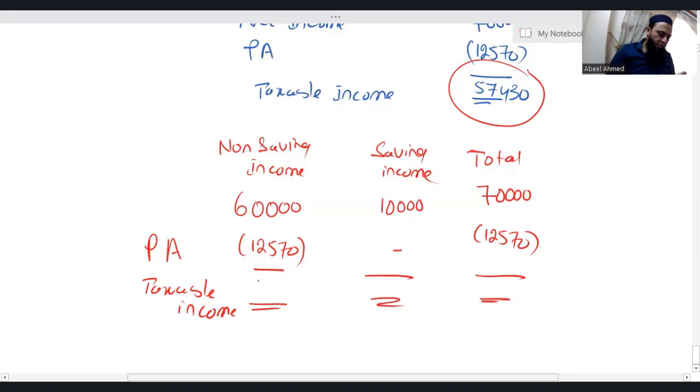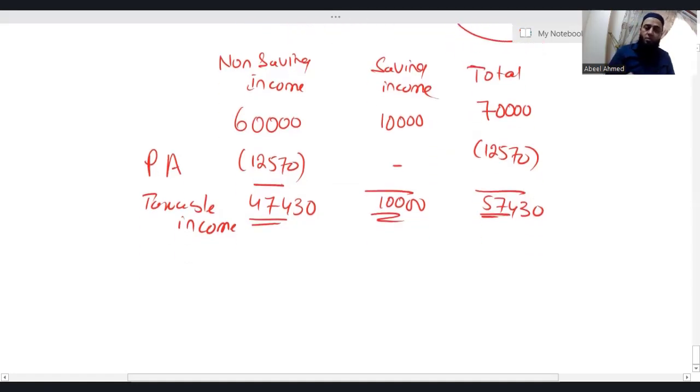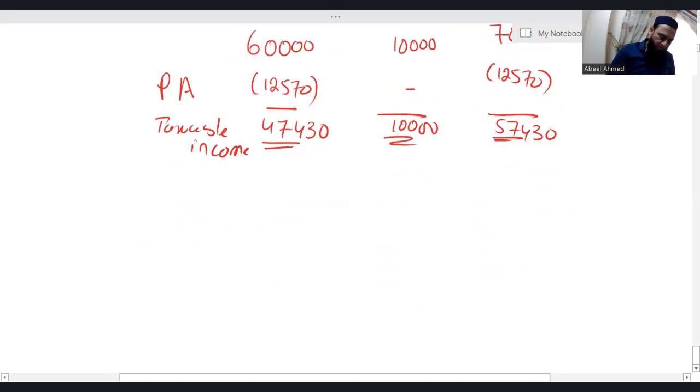The taxable income in the column of non-saving is 47,430. Saving is 10,000, so altogether it is 57,430. When we calculate tax, first you have to apply the tax rate on non-saving income. That's a rule. The second is saving and the last is dividend income.